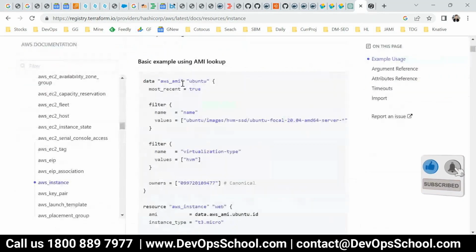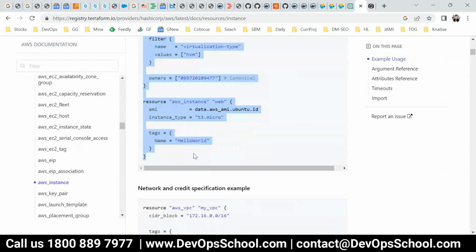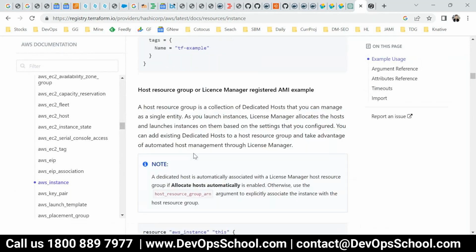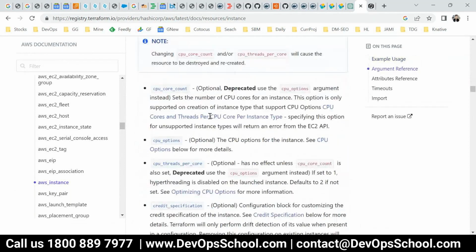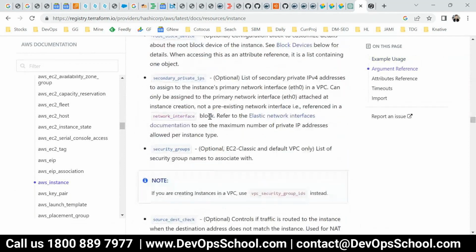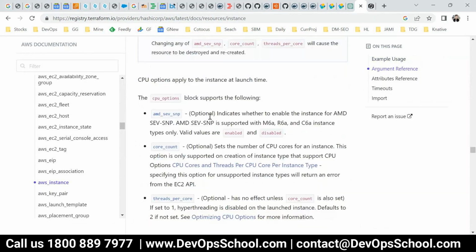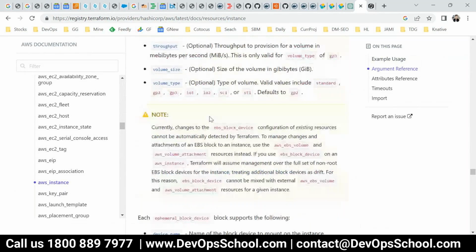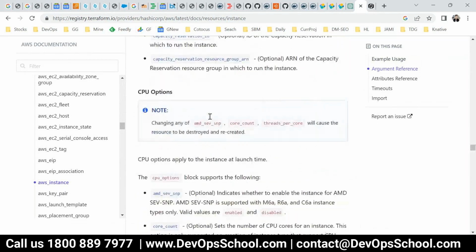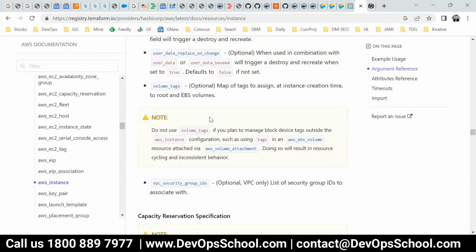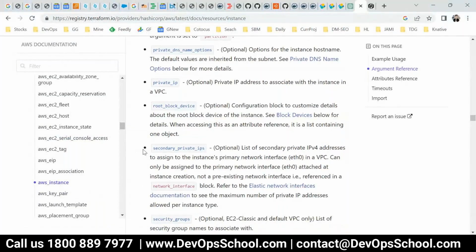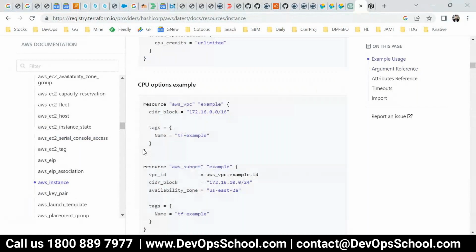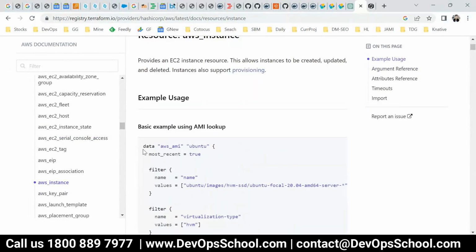This is an example, and go a little down. These are the arguments, and you see that these are all the arguments supported by AWS. In order to create an EC2 instance, these are the arguments you can provide. Some of these arguments are mandatory, some of them are optional, and you have to know in detail. Understood now? So now the question is, how do we create it? I told you resources and attributes. So on examples, I'll take it up. This is the resources. Example top.